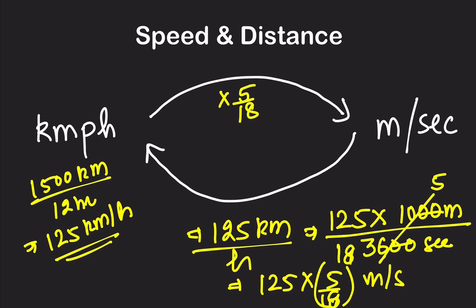Right? And conversely, if your speed in meters per second is given to you and you have to convert it into kilometers per hour, what do you need to do? You need to multiply it by 18 by 5. I hope it is clear. To convert kilometers per hour into meters per second, multiply by 5 by 18. And to convert meters per second to kilometers per hour, multiply by 18 by 5. That is how you convert speed from kilometers per hour to meters per second or vice versa. I hope this is clear.